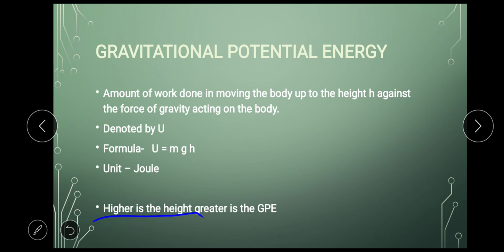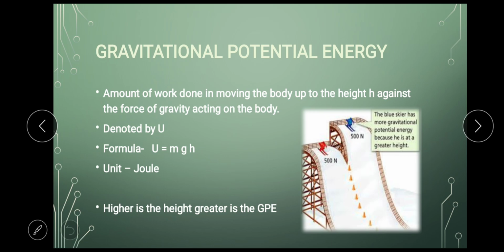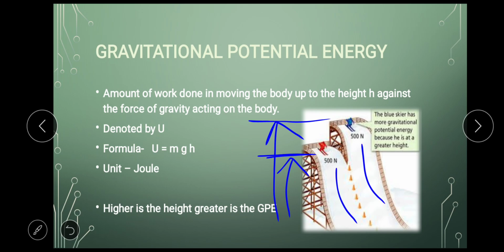Let's see an example here. You can see this picture. There are two skiers who are here to ski. There is snow here and they want to ski. Both of them are applying a force of 500 newtons, the same force. But you can see one is at a height this much and the other is starting from a higher height. So which of them will move with a greater speed?